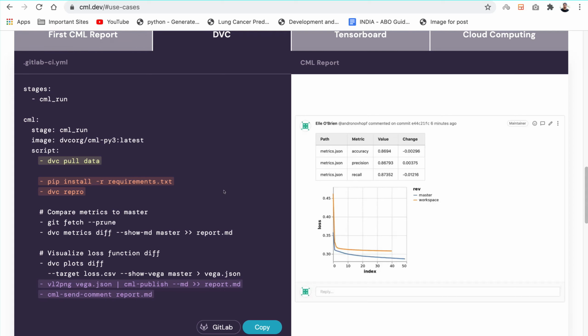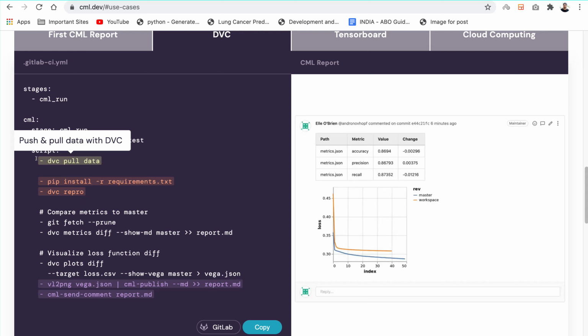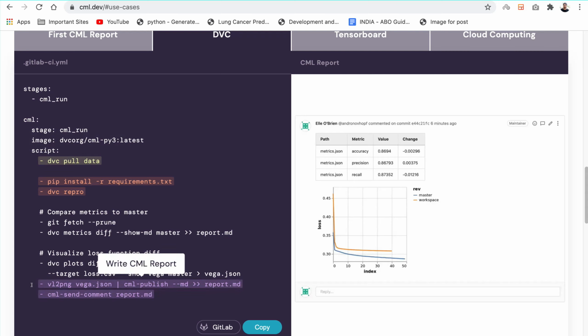You can do that in here. You can add this YAML file in your workflow file, add all the commands required to run your pipeline, and at the end you can generate the report and publish it on your pull request page.